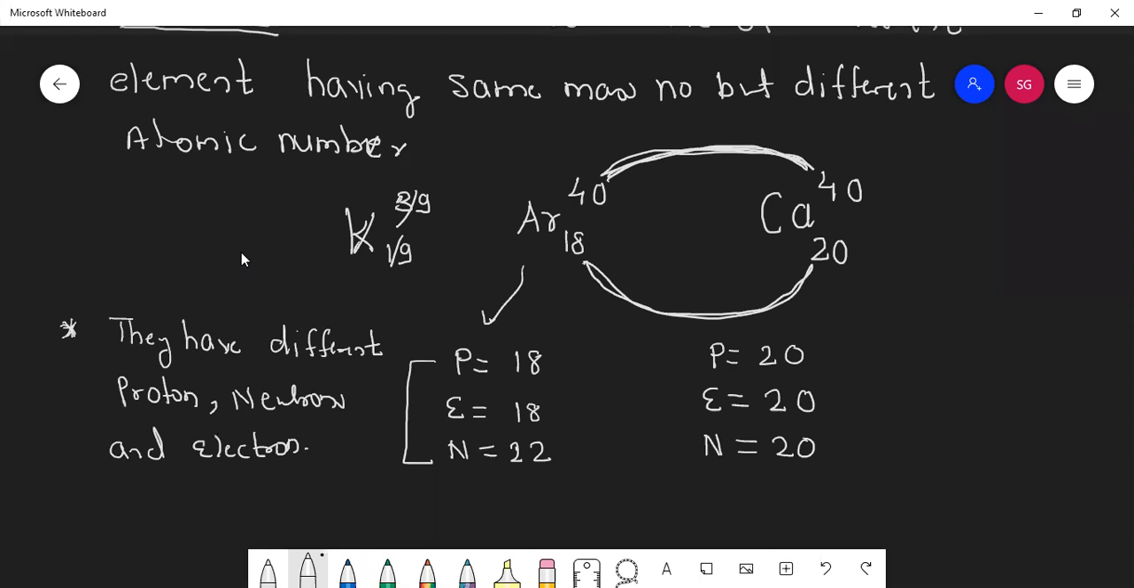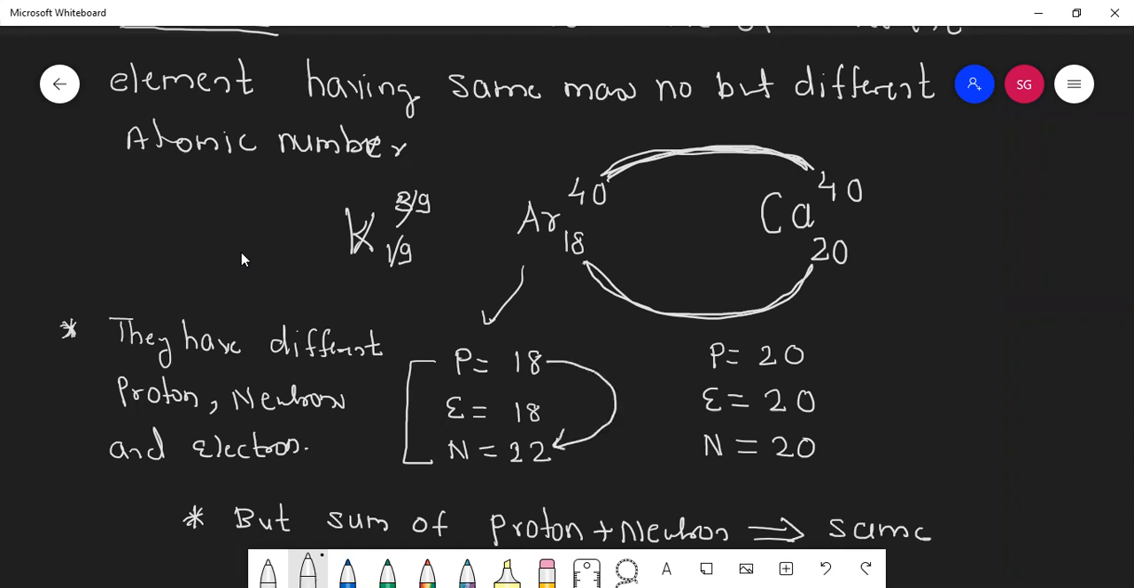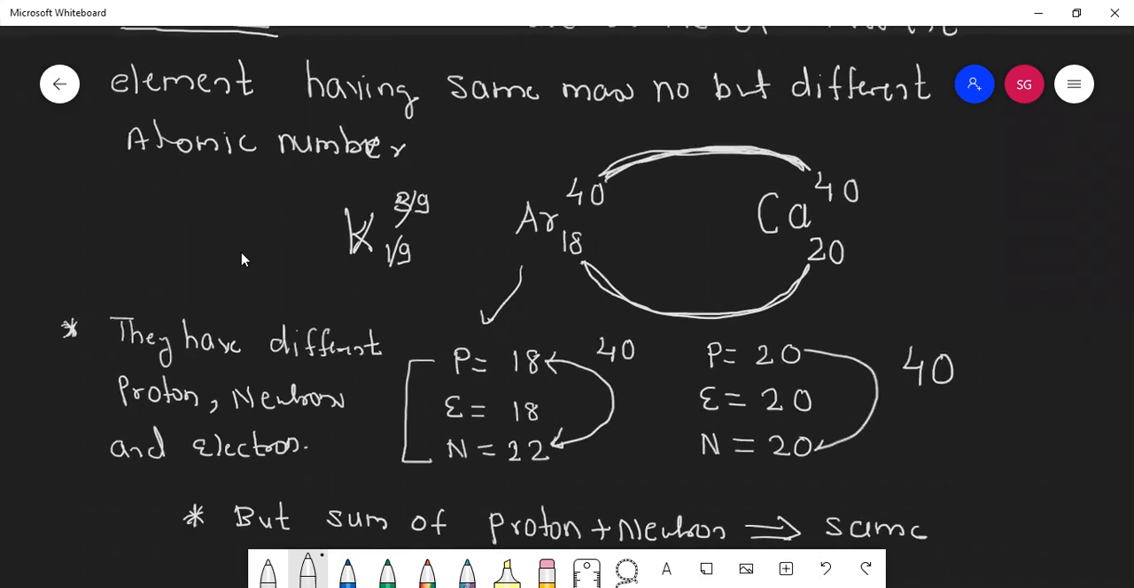But can I say one important point here? The sum of protons plus neutrons is the same. Proton and neutron together mean the mass number. 18 plus 22 is 40, and 20 plus 20 is 40. So their proton and neutron sum is the same. Did you understand this?